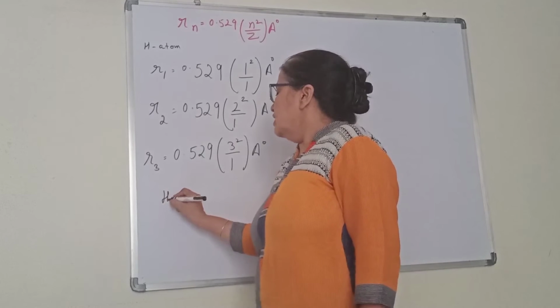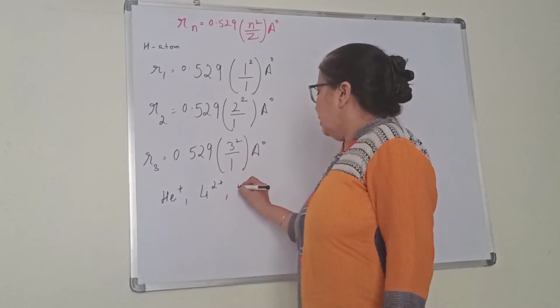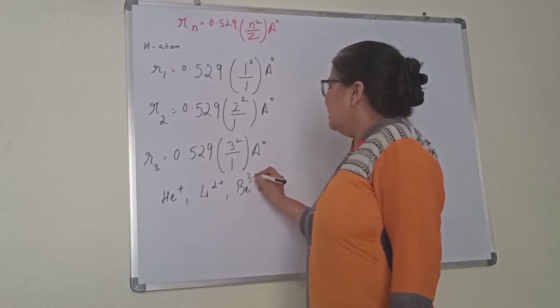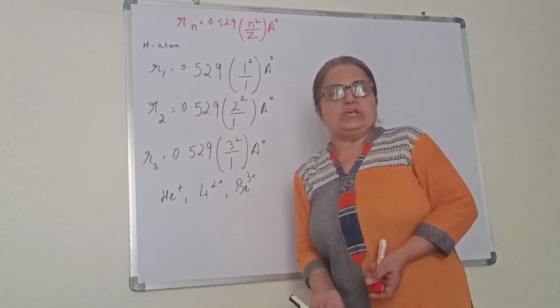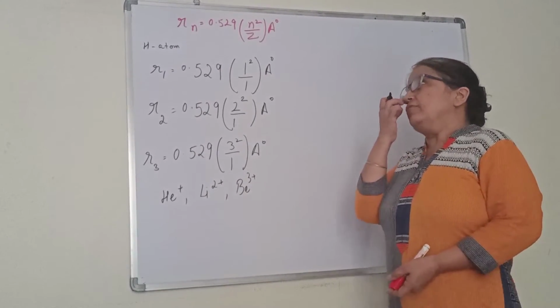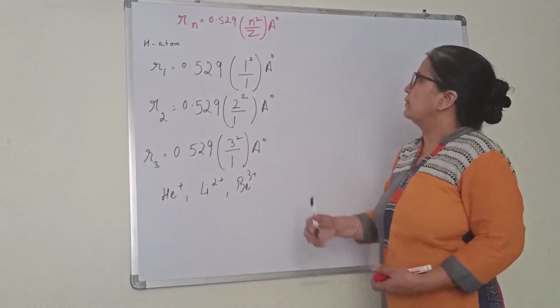Like you can be asked for helium ion, lithium ion or beryllium ion. You can be asked to find the ratio of radii of the first and second orbit, or which orbit of hydrogen will be equal to that particular orbit for helium. Like that, questions can be asked.